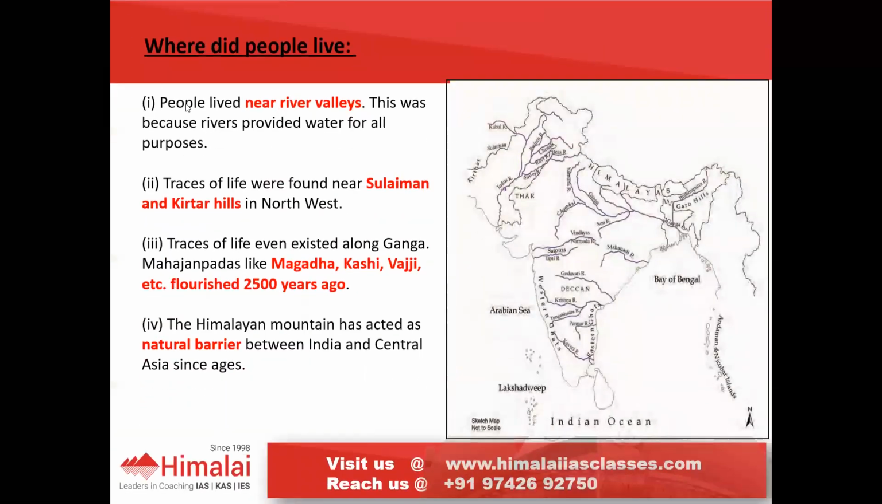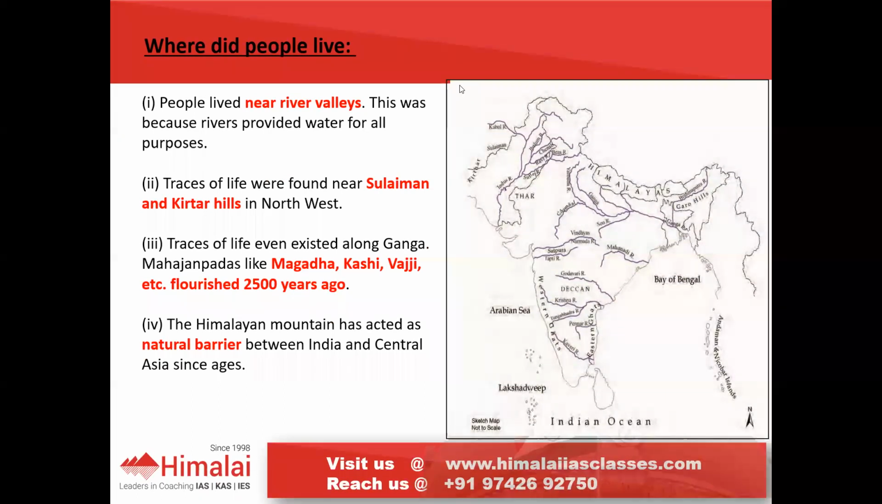Next, we will see where the earliest people lived. The earliest people usually preferred the path of the river. They followed the path of the river. The earliest people were hunters and gatherers.